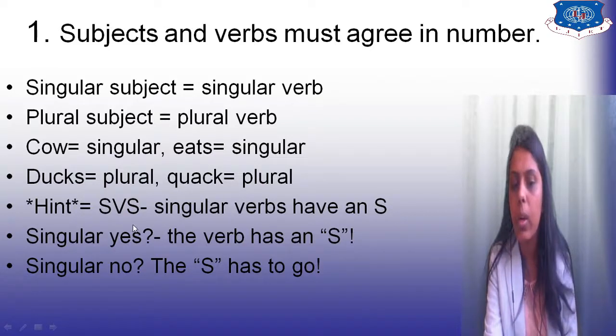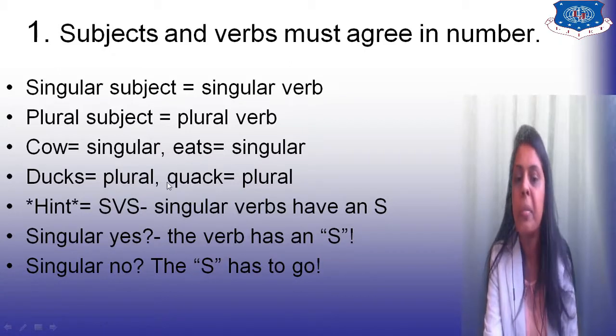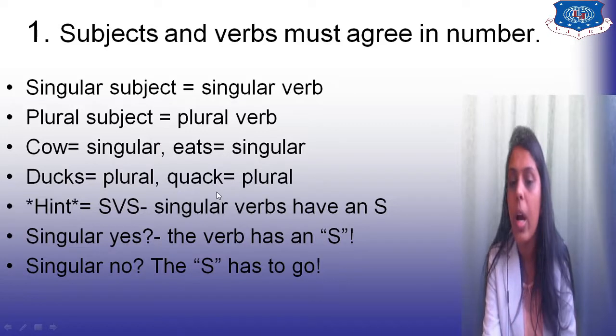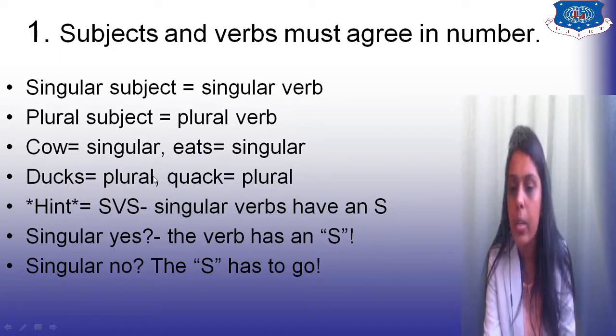So, a hint: a singular verb has an S. For example, eats, E-A-T-S. This is singular. It has S. So any singular verb will have S. Talks, that is also a singular verb, right? Now, for a plural verb, the S has to go. Suppose I am talking about a plural verb, then quack. It is not quacks, right? So if you are talking about a plural verb, the S will go. Eats, with the S, is a singular form, right? So whenever there is a singular subject, use a singular verb; plural subject, plural verb.